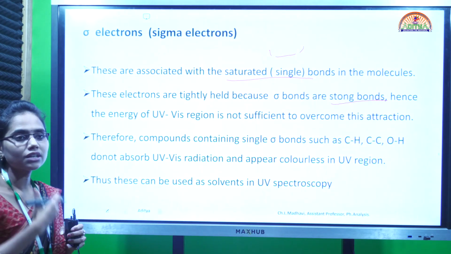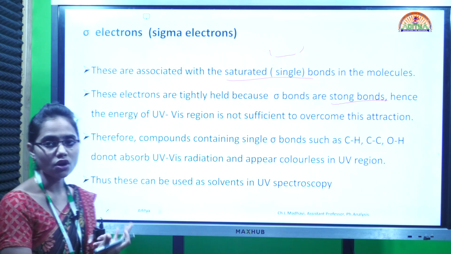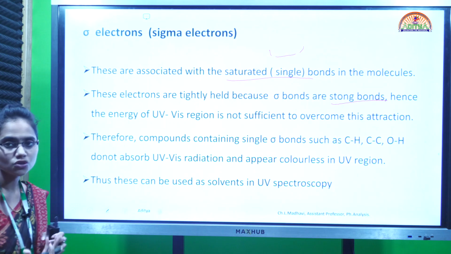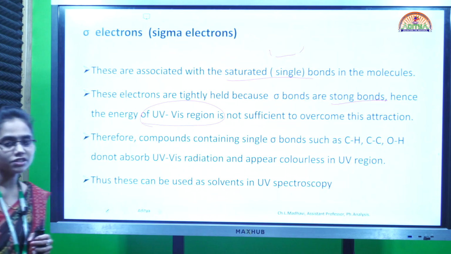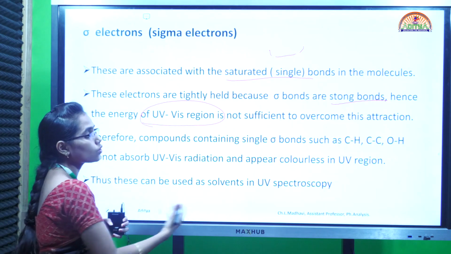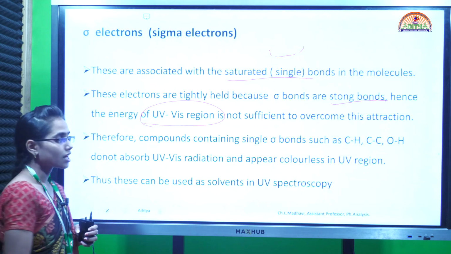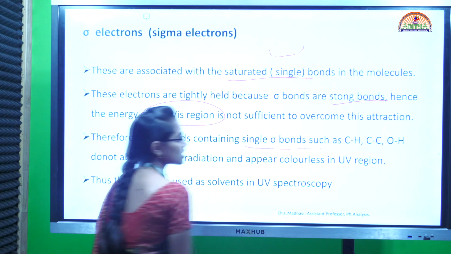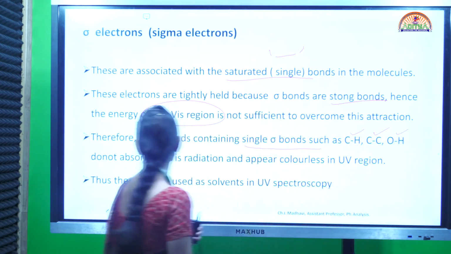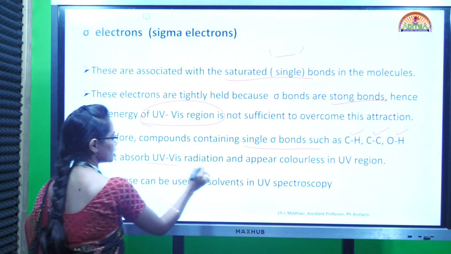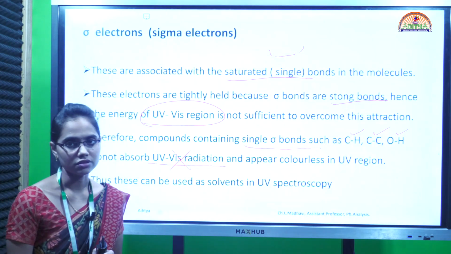So for an electron to undergo a transition from the bond, it requires more energy because they are already stronger bonds. But the energy of the UV visible region is not sufficient to overcome that attraction. Therefore the compounds containing sigma bonds, such as C-H, C-C, O-H, do not absorb the UV visible radiation.